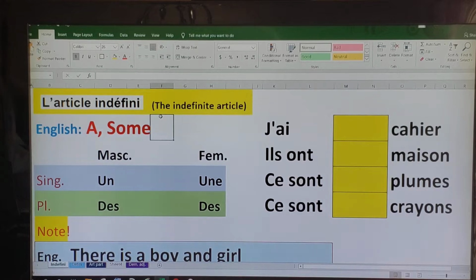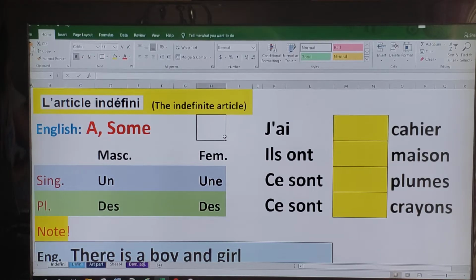Okay, so let's see how the indefinite article is used in English before we progress on to learning how it is going to be used in a foreign language. Now in English, the indefinite article is denoted by the words either a or some. To give you some examples: I have a book, I have some pencils, she has a house, they have some boats. So the words a and some are examples of the indefinite article in English. So let's see how this is treated in French grammar.